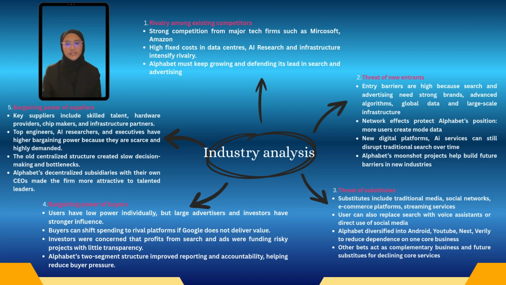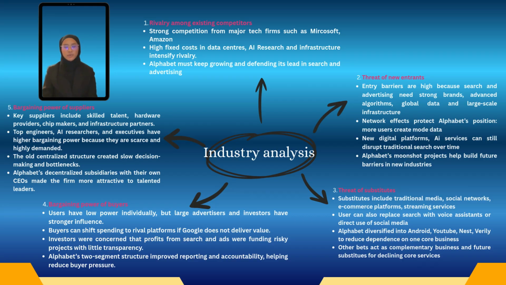Now I will move to the industry analysis of Alphabet using Porter's Five Forces, which helps evaluate how competitive and attractive the technology and internet services industry is. Overall, this framework shows that Alphabet operates in an industry with intense rivalry, high entry barriers, growing substitution risk, strong pressure from buyers and suppliers, and constant innovation demand. First, rivalry among existing competitors is very intense.